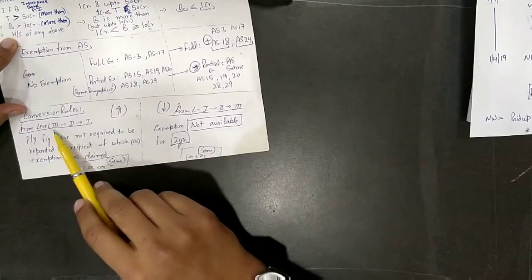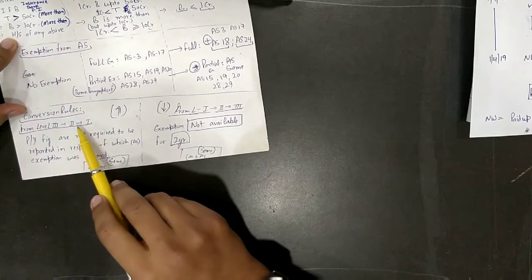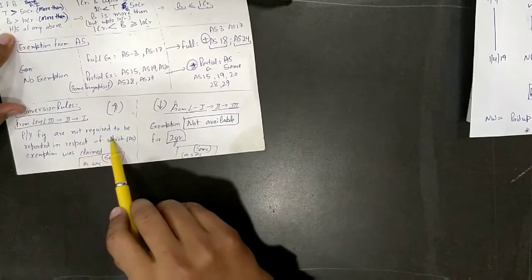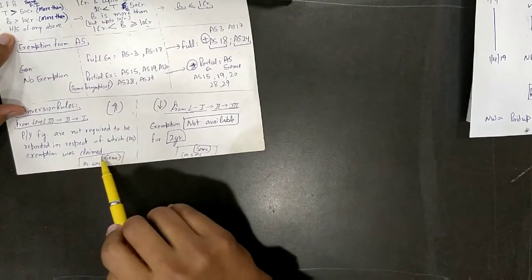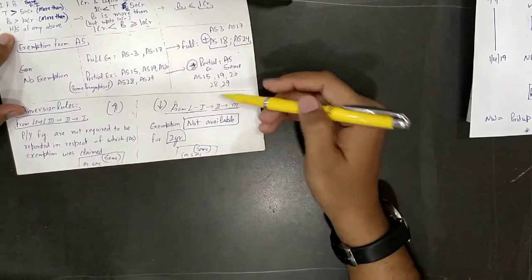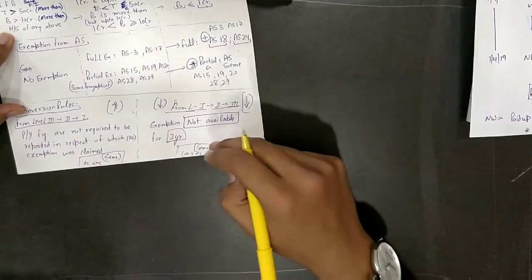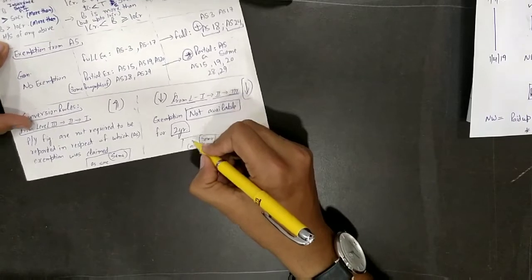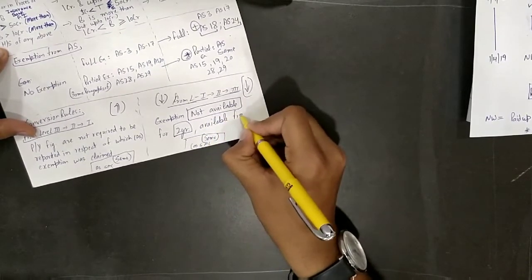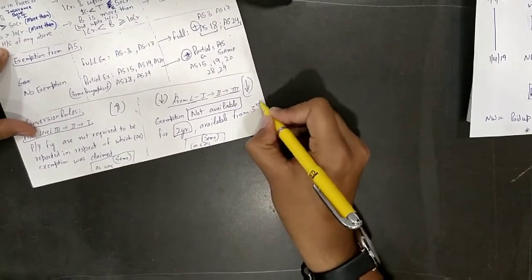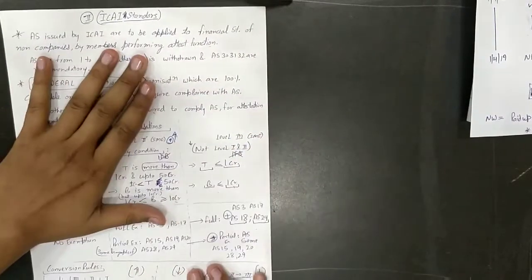If upward, that is from level 3, level 2 or level 1, 3 to 2, 2 to 1, previous year figures are not required to be reported in respect of which AS exemption was claimed. Same as SMC. If downward, exemption not available for 2 years, same. Available from 3rd year onwards. This completes our accounting standard.